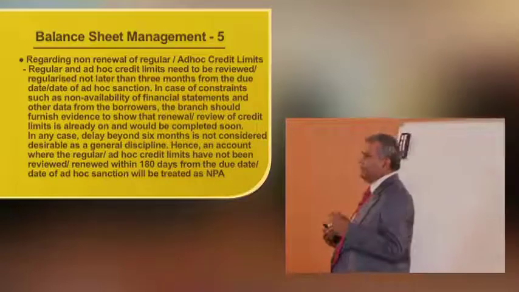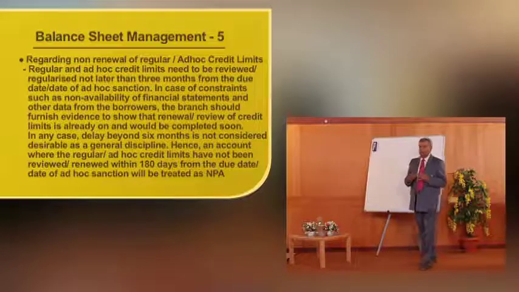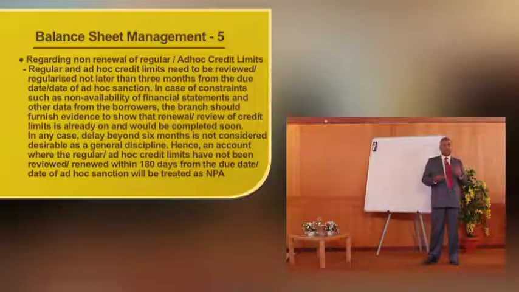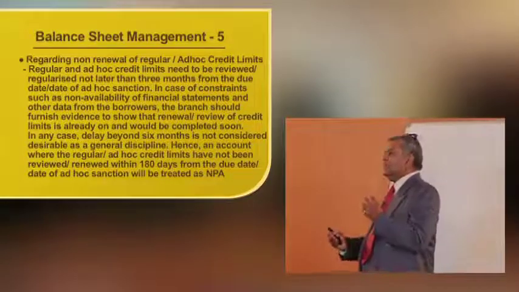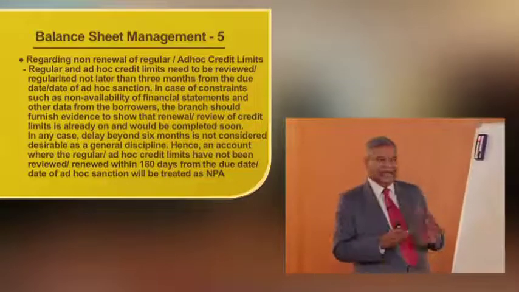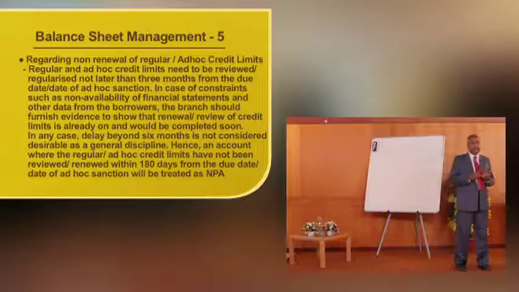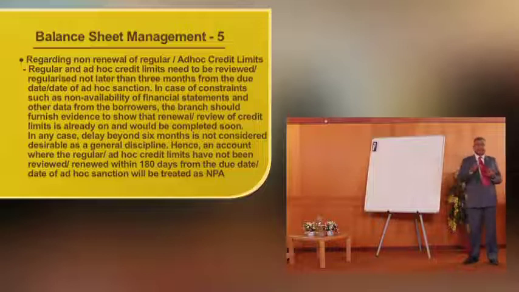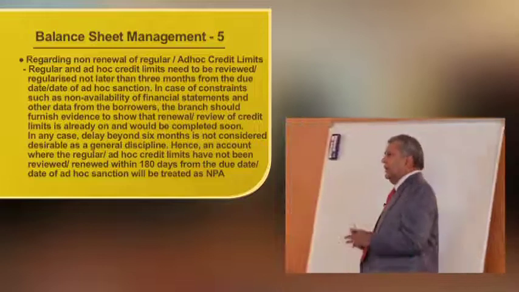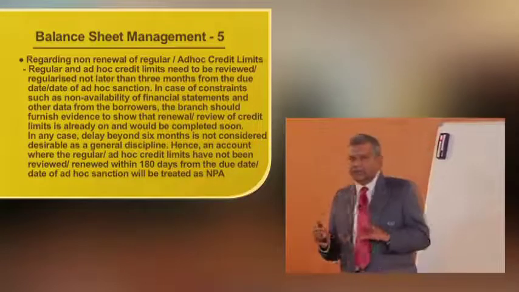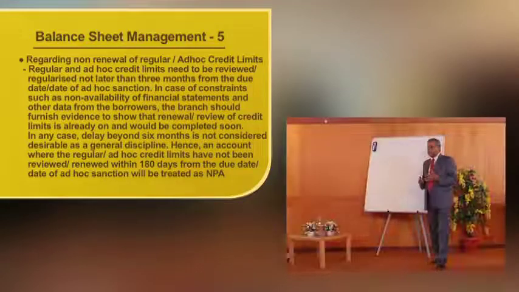This 10 crore given should be adjusted within 180 days, or the branch manager should put up one more proposal to the head office or regional office or higher authority and get this limit regularized from 100 to 110. There are two things: either this 10 crore should be adjusted within 180 days, or this limit should be enhanced from 100 to 110 by the sanctioning authority. If both these things are not done, I wait for 180 days, and on the 181st day, this account becomes NPA.